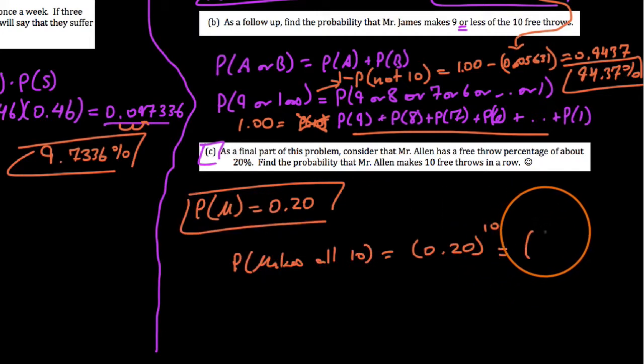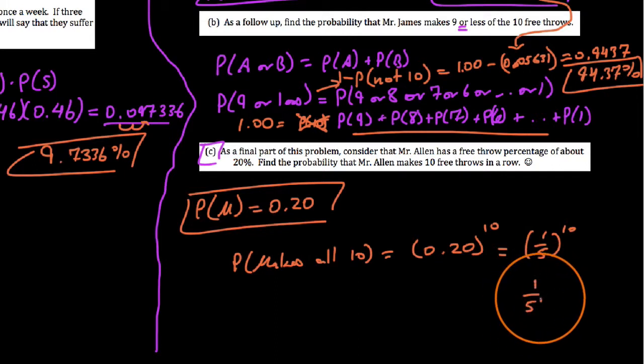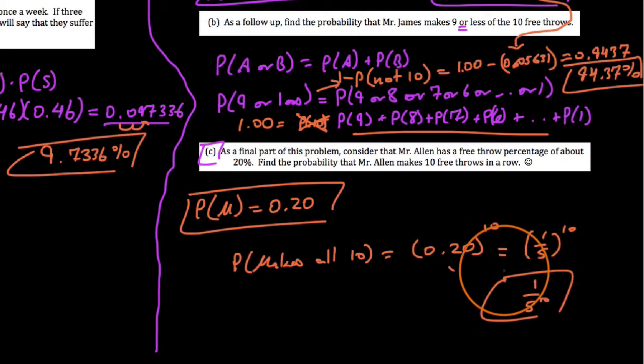And so again, it's this 1 in 5 times itself 10 times, this 1 over 5 to the 10th kind of idea. I just converted my decimal to a fraction here, but it's not good, people. It's not good. There's a strong likelihood that I'll miss at least one. But that's how you do this with 3 or more events. Cheers.